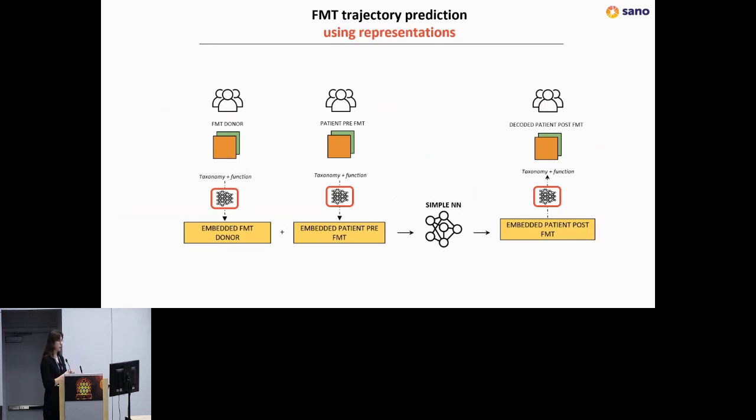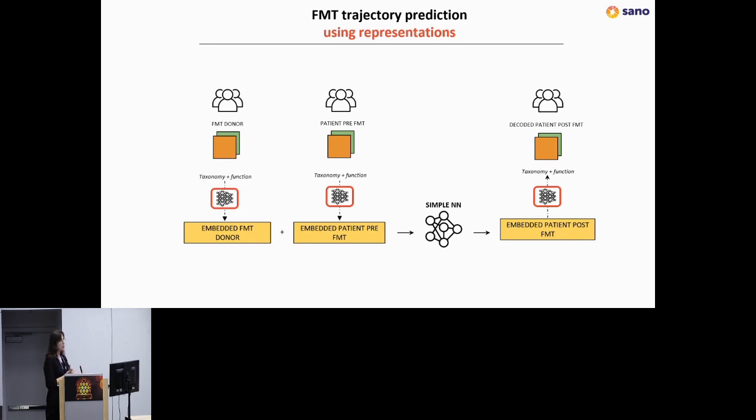And this is the most important for us because fecal microbiome transplant is a very important therapy that's getting recognition right now. So what it is, you have a healthy person that is the donor of the fecal sample, and then you take the sample and you put it in the patient that is sick, and then you hope this person will get better. However, normally it's not being done in silico. You just take a healthy person, prepare the FMT, and do the FMT.